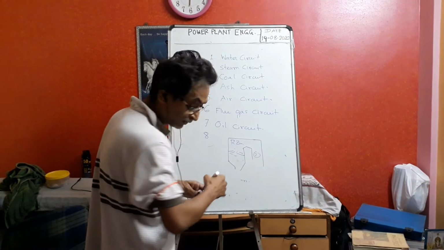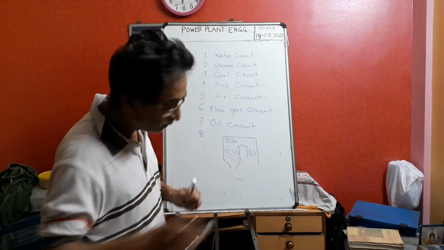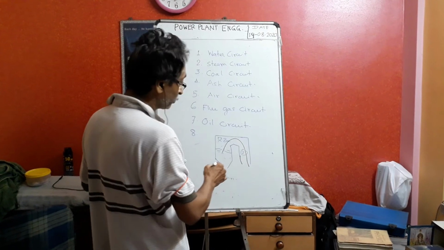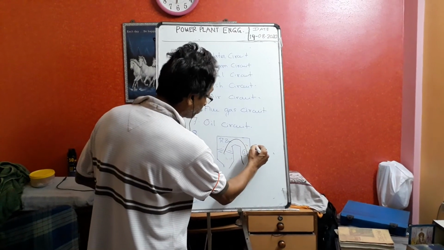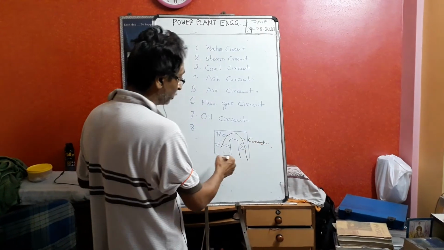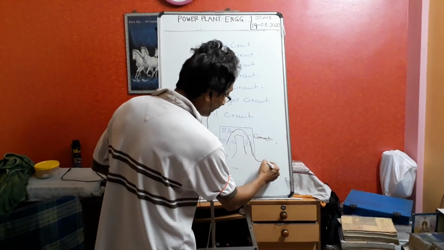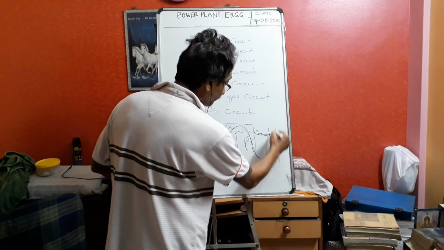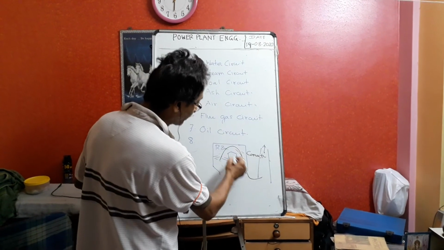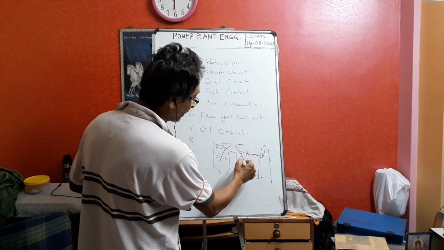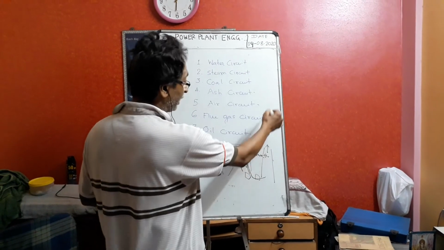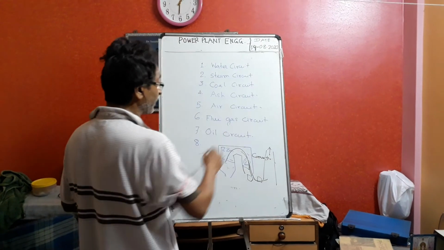And the flue gas is forming here and going through these circuits like that. This zone is called the convective zone. Flue gas will come again through the convective zone and finally come out through the chimney. There are many components here: superheater, reheater, economizer, air preheater, electrostatic precipitator, and then it is coming out. So this is the flue gas circuit.